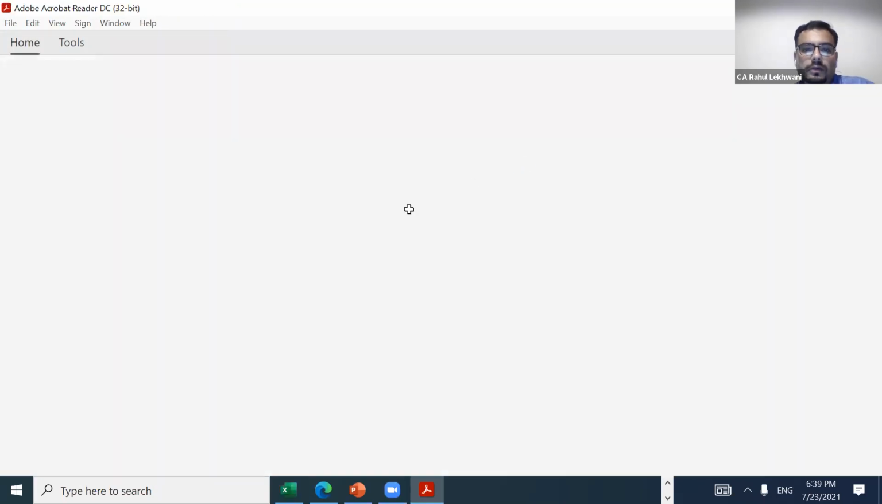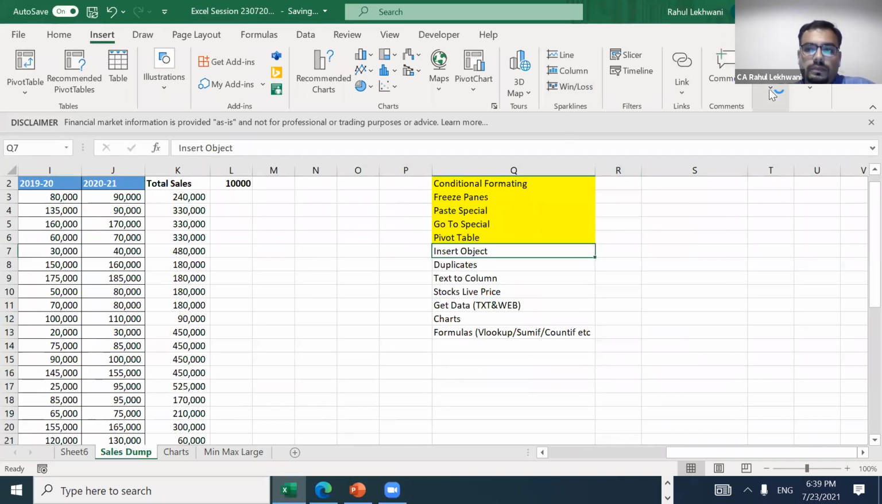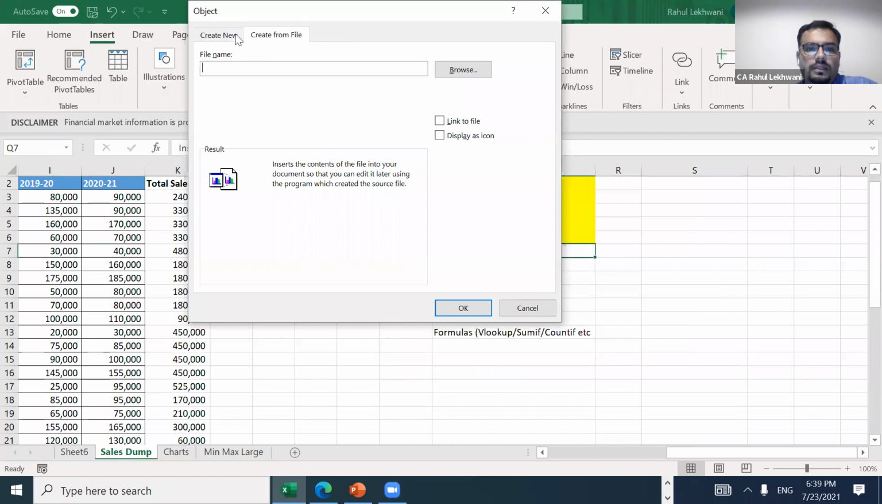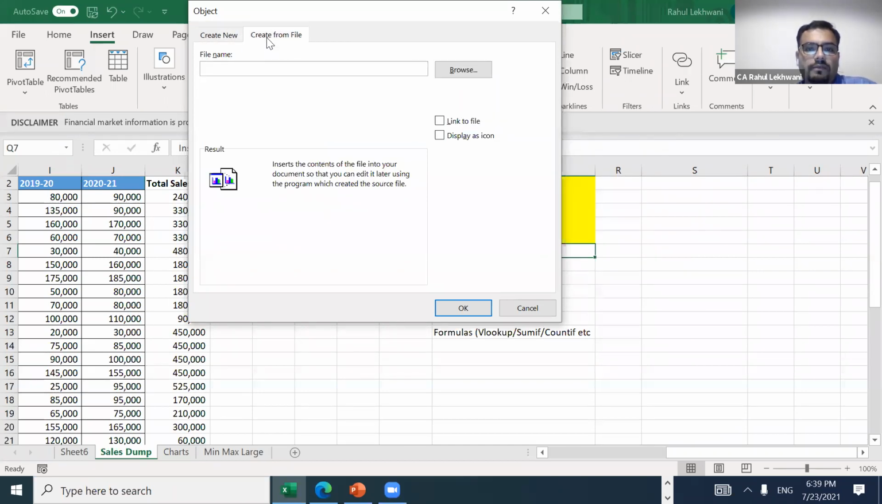It is getting open. Just a second. See, from create new, don't go through create new. We have a file already prepared.